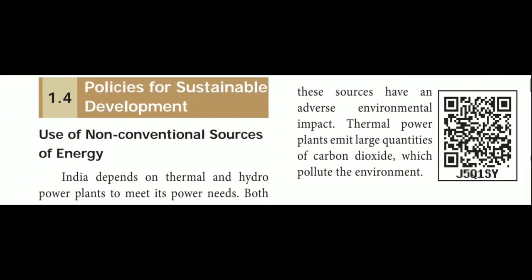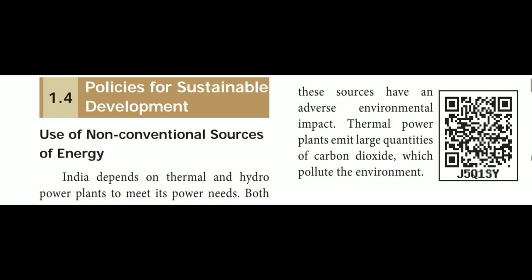Okay, are you clear? Next, the policies for sustainable development. What is the policy? Use of non-conventional sources of energy. So from where are we getting this energy? From where are we getting current? From water, air, coal, then next from the wind, even from the sun also. That is solar power, isn't it?